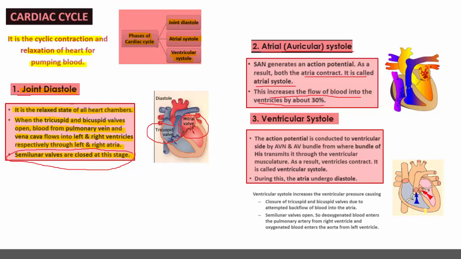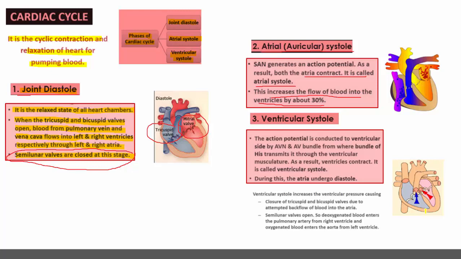The transfer of blood flow increases by 30% when both the auricles contract. When both the auricles contract, the tricuspid and bicuspid valves are opened so that the blood flows into the ventricles. Then ventricular systole. Ventricular systole is nothing but a contraction of both the ventricles.